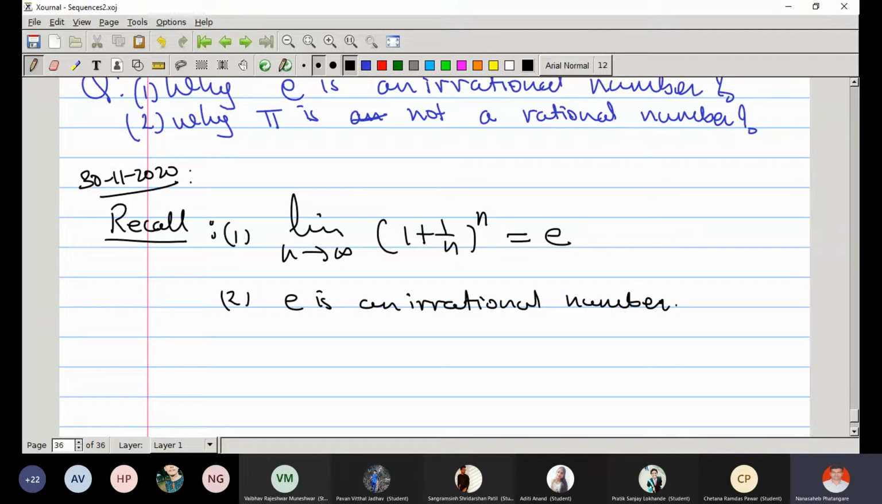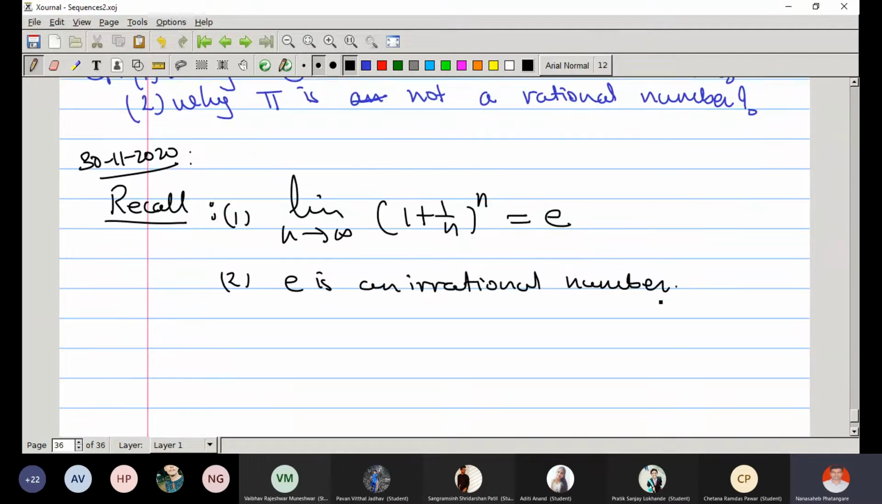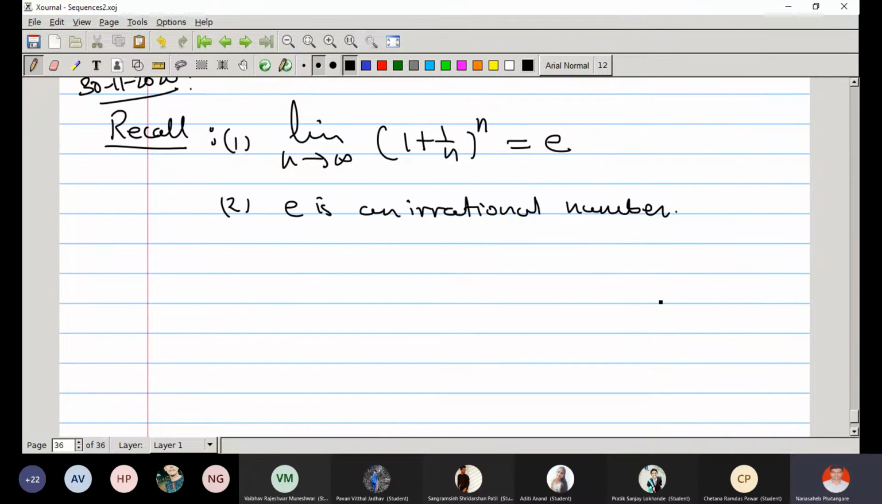So e is not a rational number. That can be proved, or if time permits, we'll try to prove that also later on. If you give me a reminder, then we'll discuss that also. Or one can write down the proof and submit it as an assignment, and he will get marks for that. Right? So is it clear?